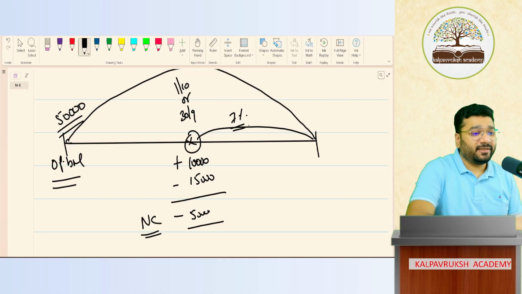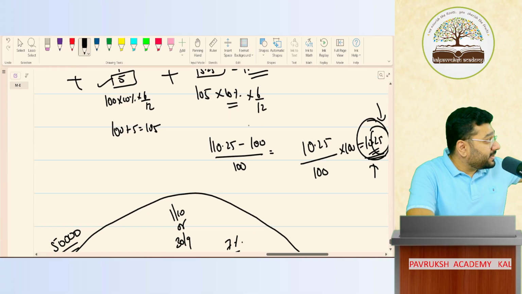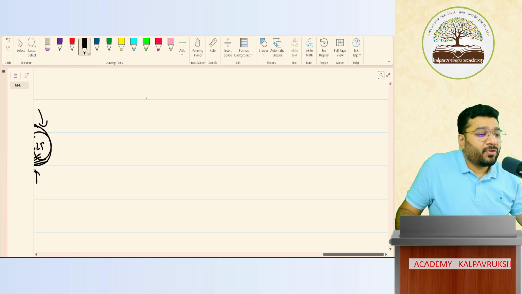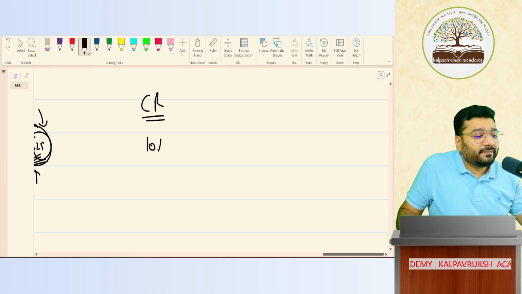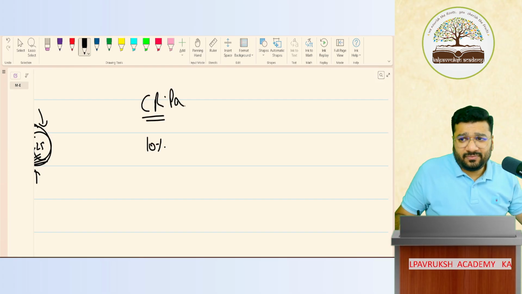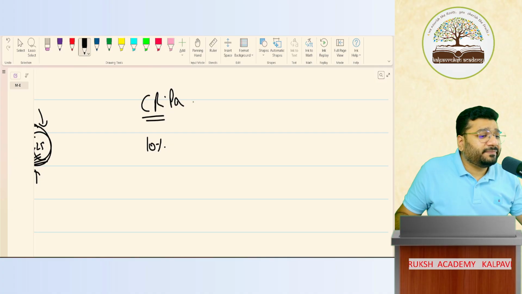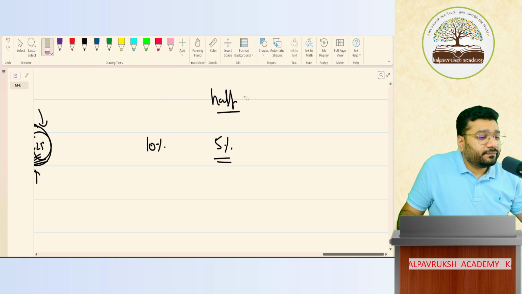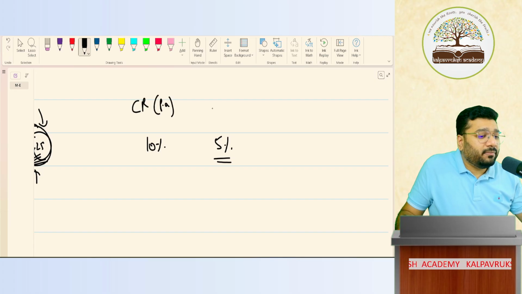Now listen. Before I tell this, what is the charging rate? 10% per annum. Yes or no? Tell no. What is half yearly interest rate? 5% is half yearly interest rate. Correct? Charging rate per annum. This is charging rate for half yearly.